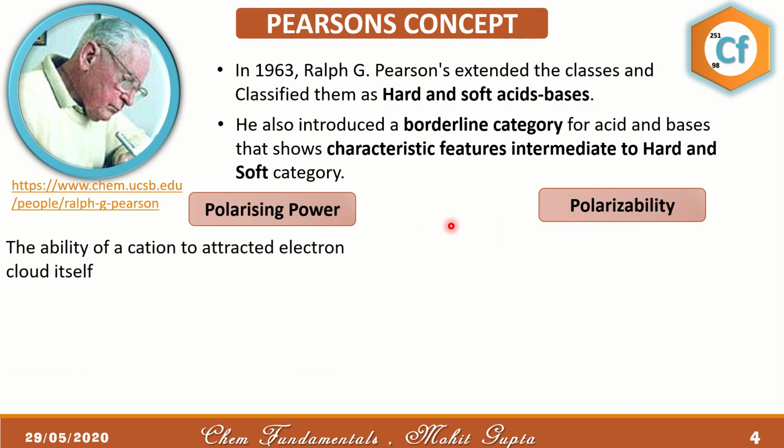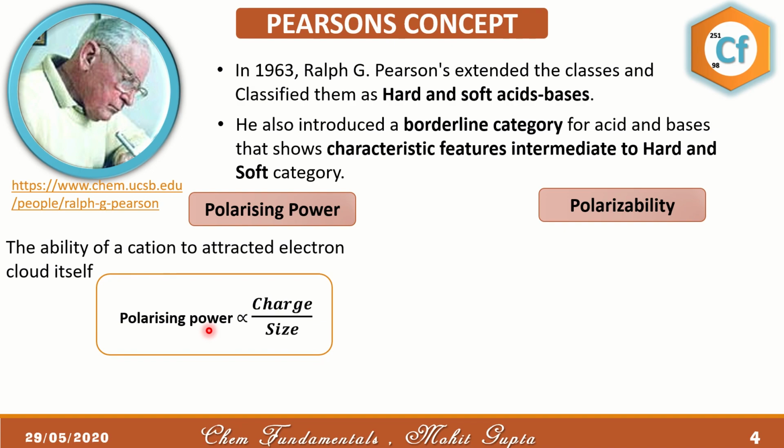So first let us discuss what polarizing power is. It is the ability of a cation to attract the electron cloud of an anion towards itself, which means if there is a cation and an anion forming a bond, the cation will try to polarize the anion and attract its electron pair or electron density towards itself.